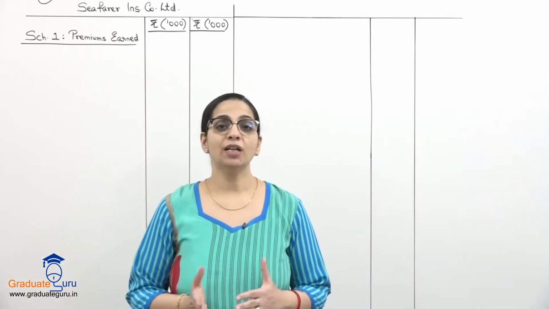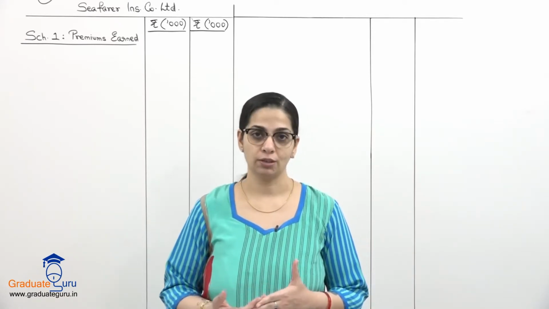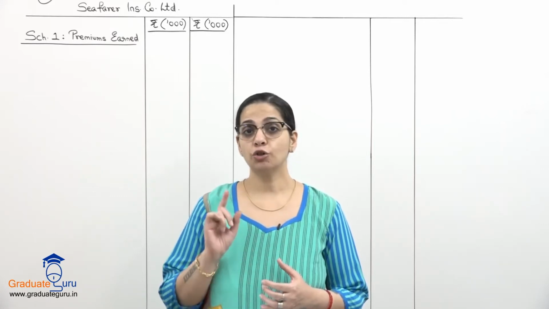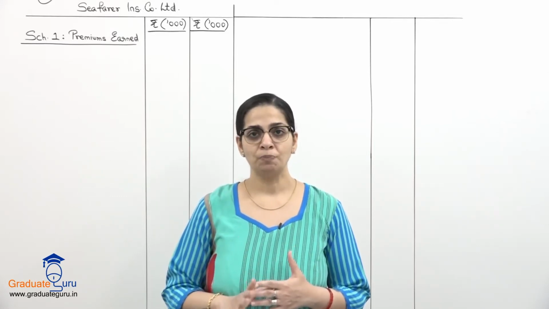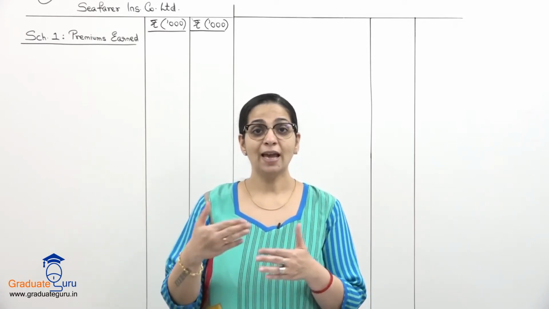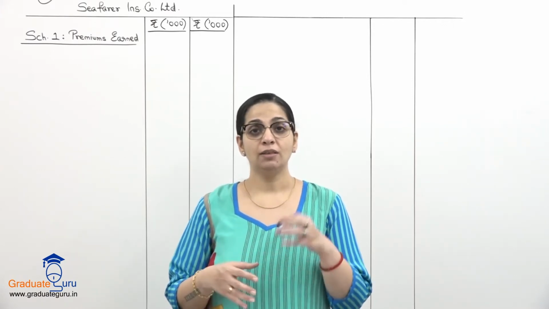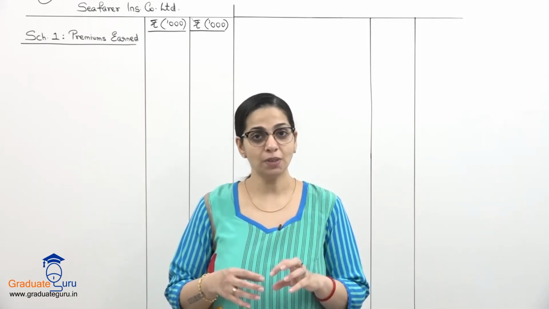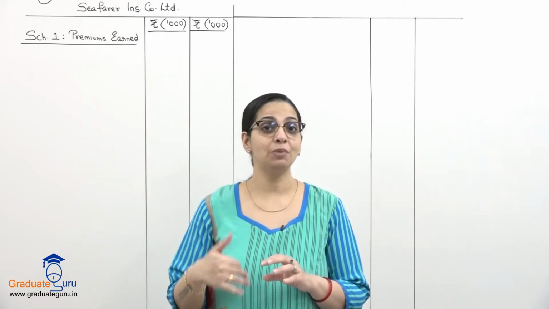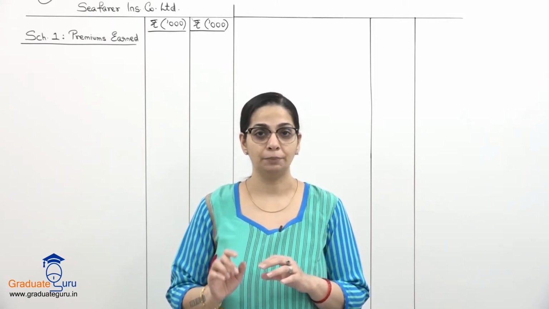So यहाँ पर they have given us 2 columns. एक है direct business and the other is reinsurance. अब reinsurance कौन सा accepted है, कौन सा ceded है, you should be able to understand that. So हमेशा direct business और reinsurance accepted के entries same जाते हैं. So if you are receiving premium, then the receipt of premium is on direct business and reinsurance accepted. Reinsurance ceded पे हम प्रीमियम पे करते हैं. So you have to be careful about these words जो हमारे question में दिए हैं.